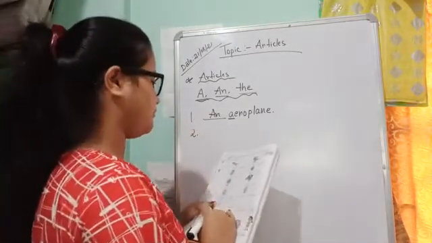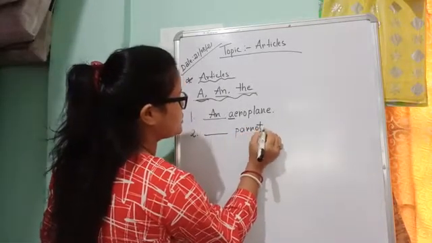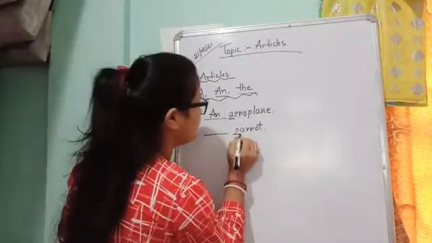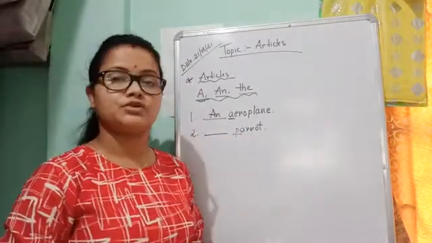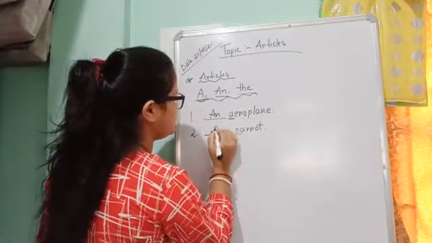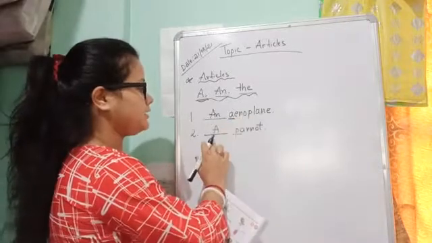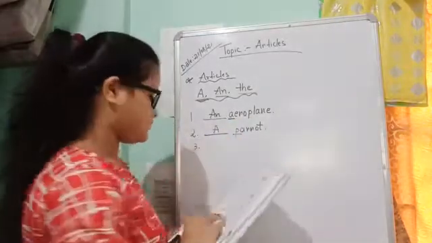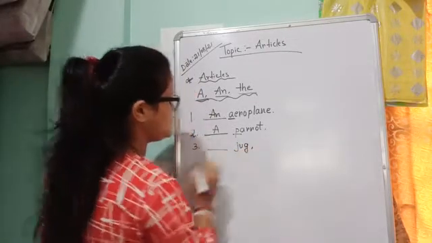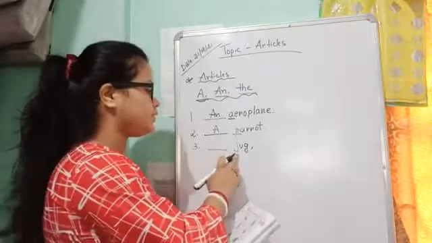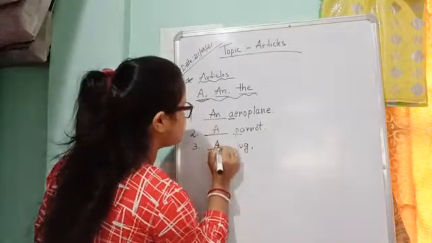Next, number 2. Parrot. P, A, R, O, T. Here P is not a vowel sound. P is a consonant letter. So before a consonant letter we have to put the article a: a parrot. An aeroplane, a parrot. Next, jug. J, U, G, jug. Similarly, J is also a consonant sound. So we put a before jug: a jug.